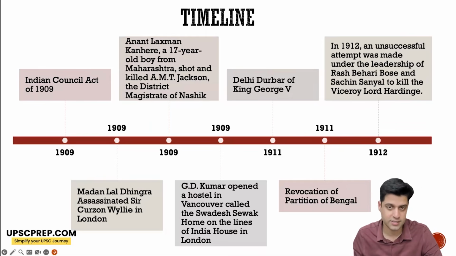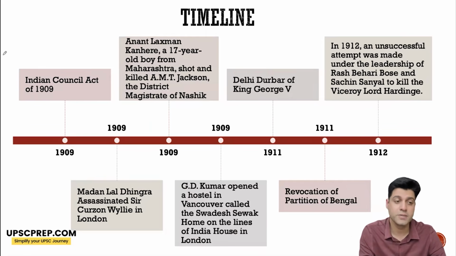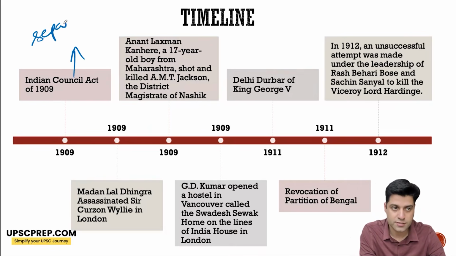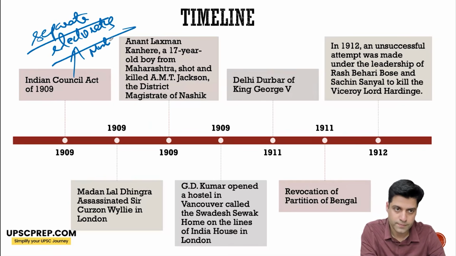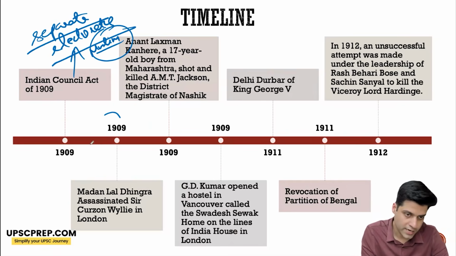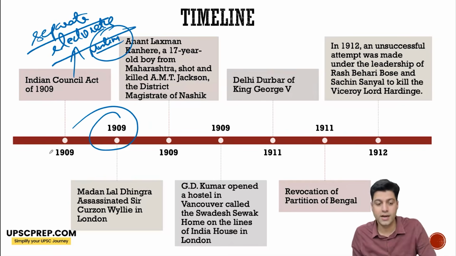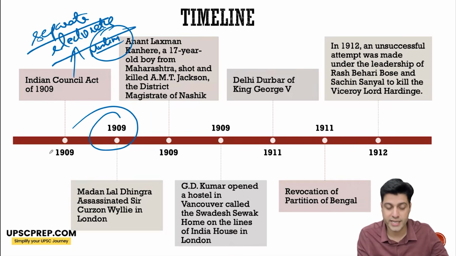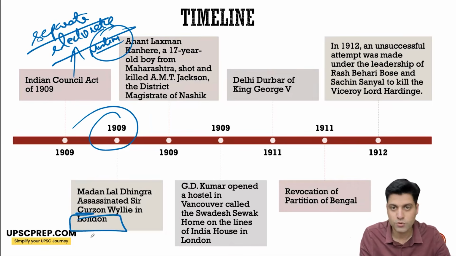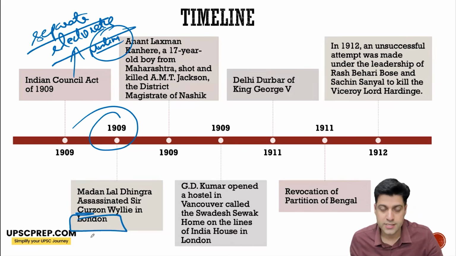1909, the third in the series of Indian Councils Acts, especially known for its separate electorates. Separate electorates for Muslims. 1909, Madan Lal Dhingra assassinated Sir Curzon Wyllie in London, and he was later sentenced to death in London, where he was hanged.